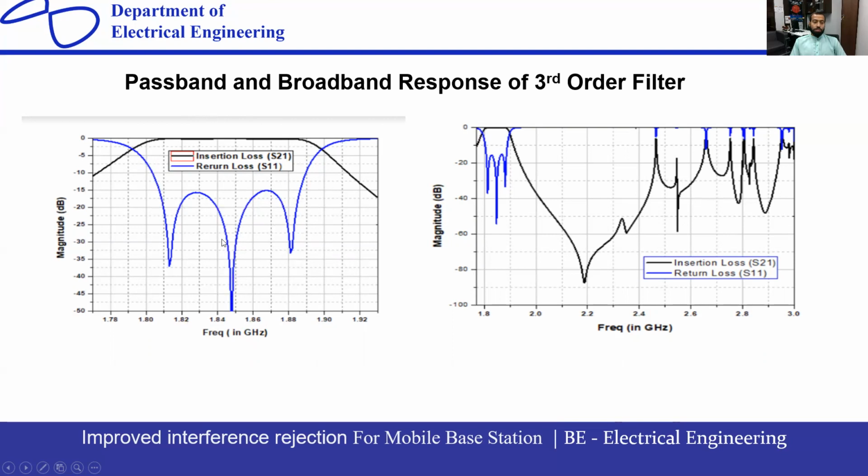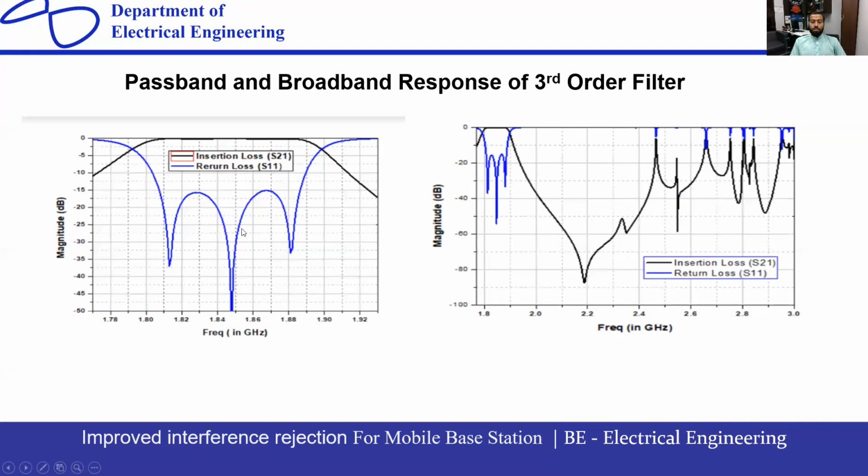This graph shows the return loss graph, and this is the insertion loss graph. What is return loss and what is insertion loss? Insertion loss is the loss when we apply input to the filter and, up to the output, how much loss comes. This is called insertion loss. And return loss is the loss when we apply the input on the input coupling, and some values return back from the first port or the second port. This is called return loss. They have some loss, still some losses. So these are the different values you can see in these graphs.